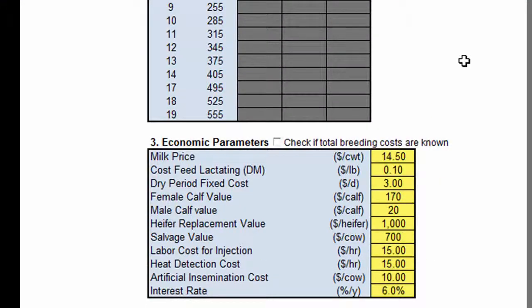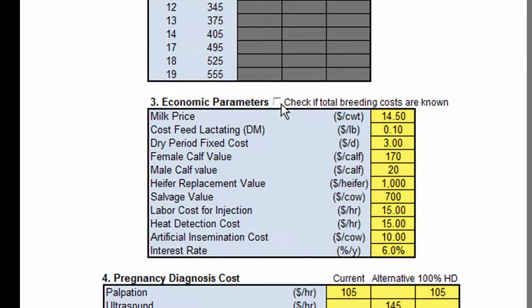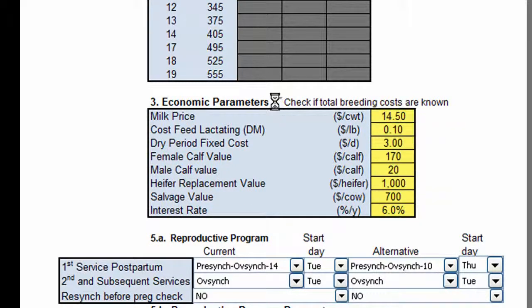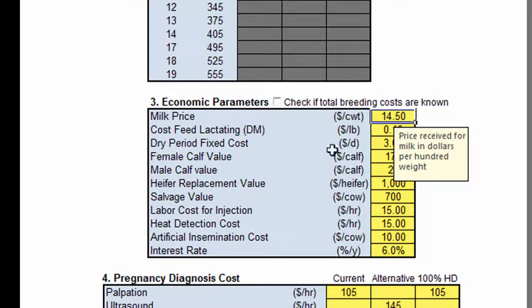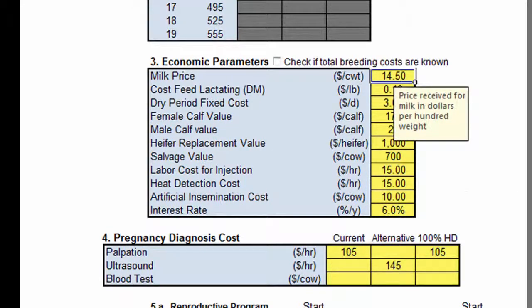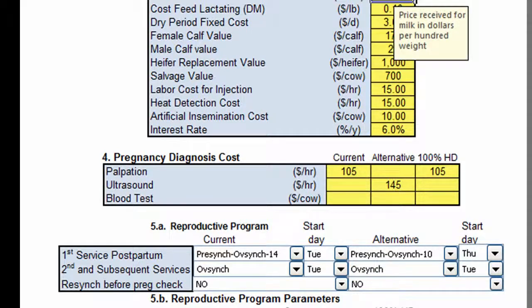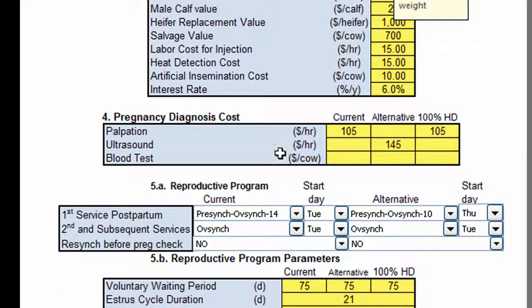As we move on to Section 3, the first thing we need to look at is this small box. It should only be checked if you're able to calculate the total cost to breed a cow for each service without the help of this program. As you can see, when I check or uncheck this box, the input area changes accordingly. In many cases, it's probably best to leave the box unchecked and use the program as a guide to facilitate complete and consistent comparisons. Now we can begin to set up another protocol for comparison in Sections 4 and 5.